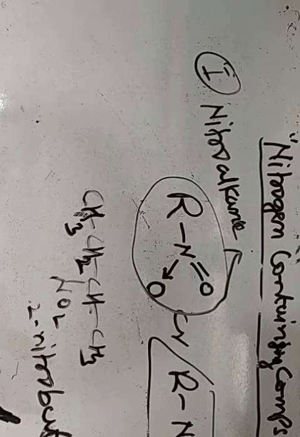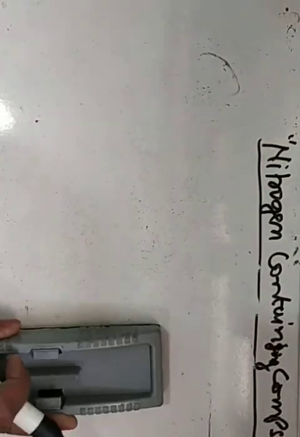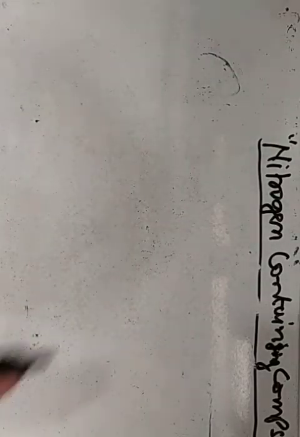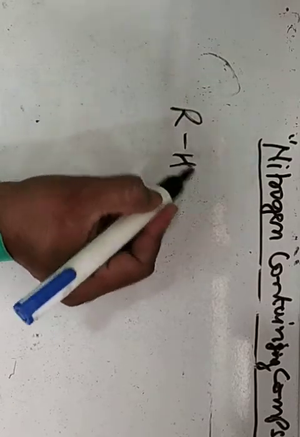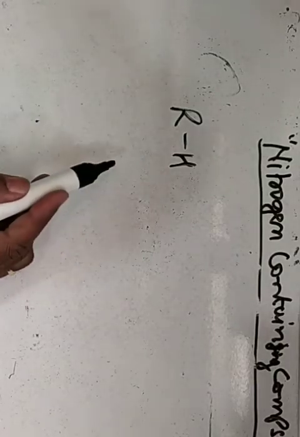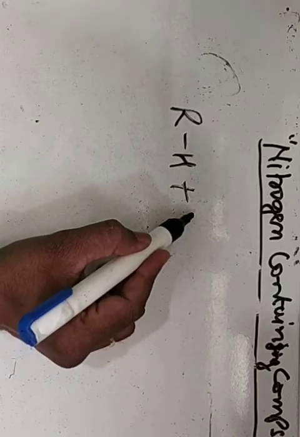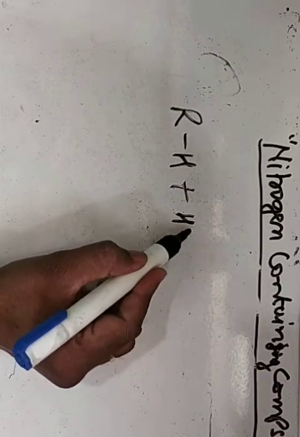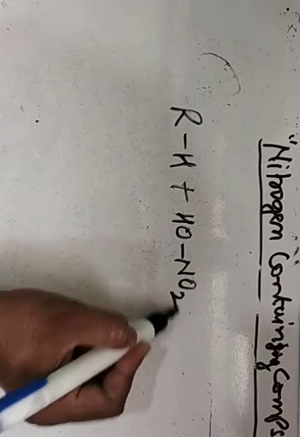After this, we are going to discuss methods of preparation of nitroalkanes. The first method is by nitration of alkane, that is, aliphatic saturated hydrocarbons, the alkanes, when heated with concentrated nitric acid HNO3, which can be written like HONO2.